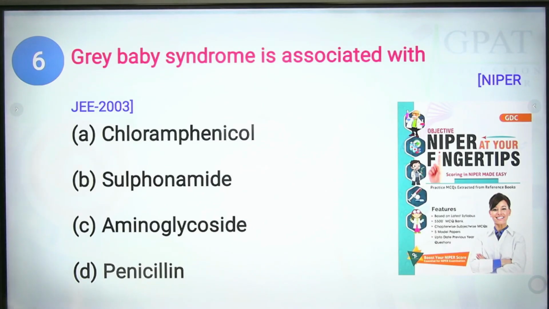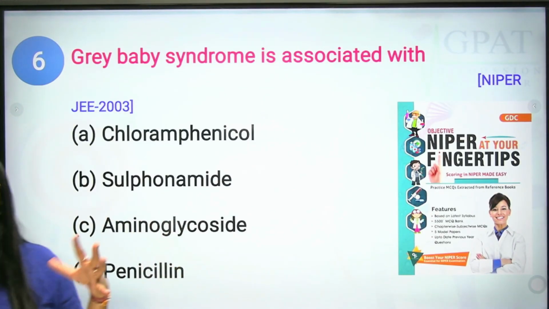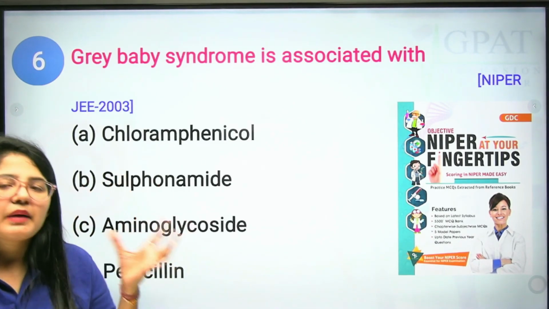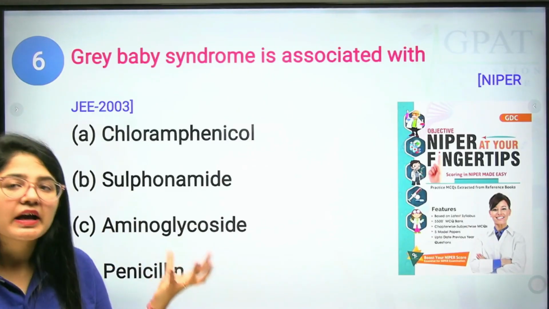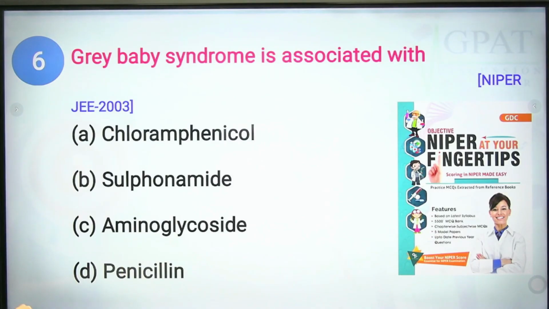Now, the correct answer will be chloramphenicol. In newborns, the liver is immature and not able to metabolize the drug properly, and the drug accumulates and the baby becomes gray, weak, and has low blood pressure. So that is gray baby syndrome.